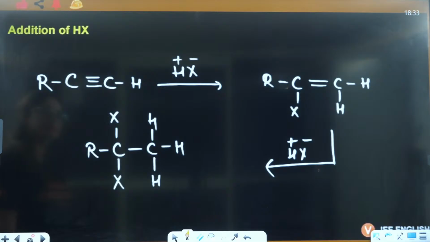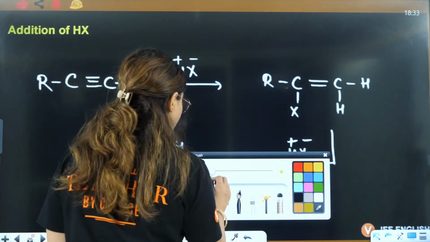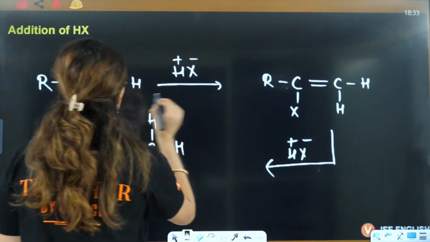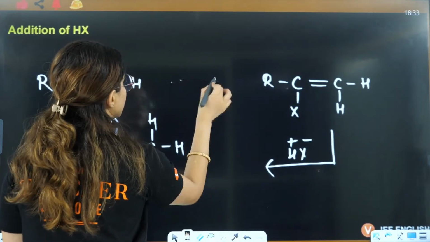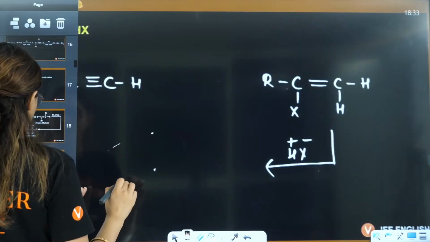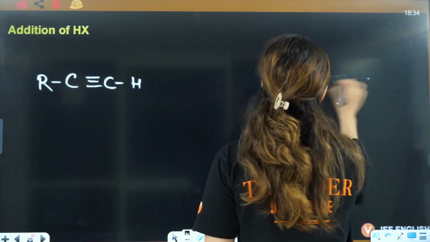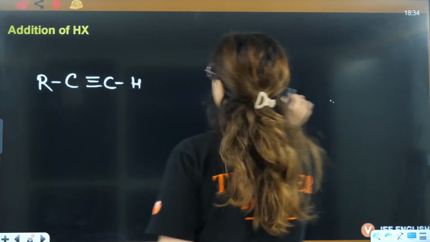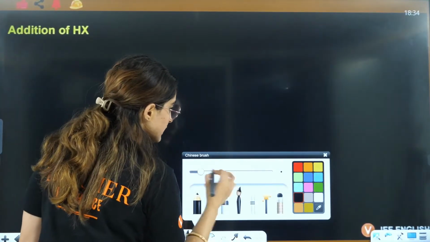In this case, this is one hydrogen. So I don't know what this R actually is. So rather than writing R here, I'll just change it. Just give me a second. I'll write something else here, some other alkyne, so from the example you can understand in more detail, right?